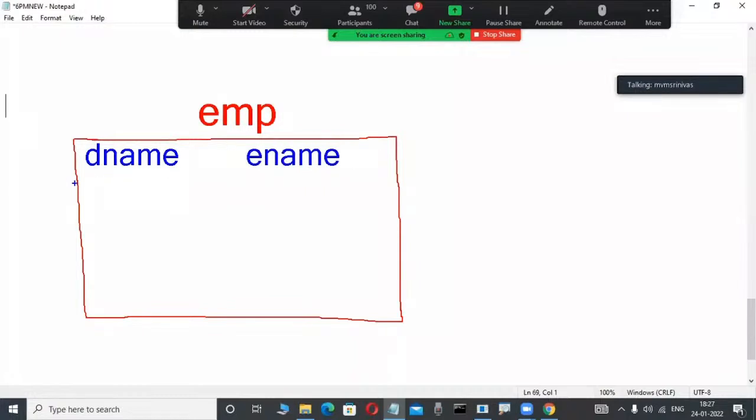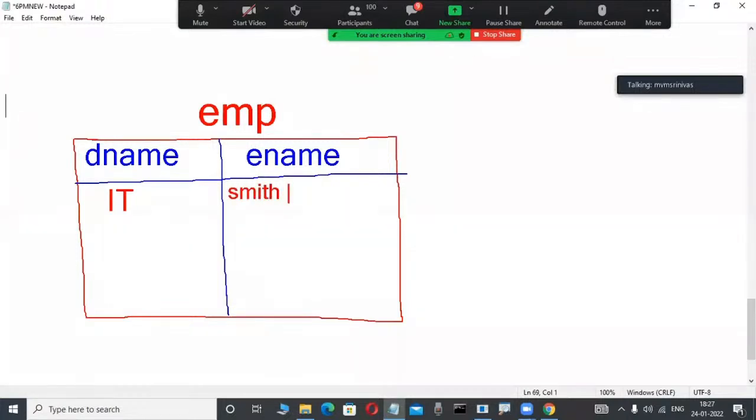How columns and data work, you will also become familiar in future, don't worry. Now check it out. Department name is there. D name and E name are columns, EMP is the table. For example, I'm representing like this. IT is a department, that is data. In this department, 3 employees are working. Slowly observe here, very interesting.